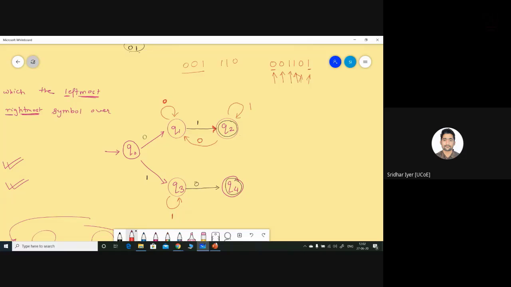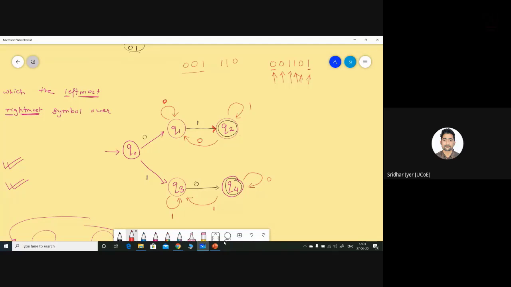The same logic you can apply over here. You can apply a loop of 0 over here. You can go back with a 1 over here. So now the things are clear. Yeah, from Q4, if you encounter 1, you can go back to Q3, and on Q4 you can loop for a 0. So now the inputs will be trapped.